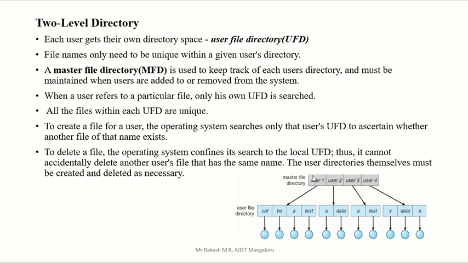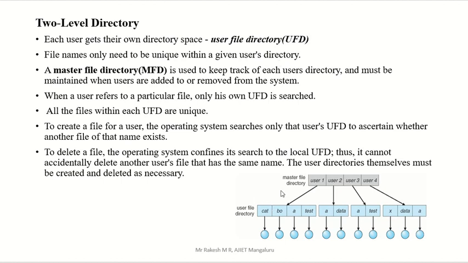Two level means one is master and one is user: main directory and subdirectory, right? The main directory is the master, the subdirectory is the user. That's why we have two names: master file directory and user file directory. So each user gets their own directory space, the user file directory, UFD. A file name only needs to be unique within a given user's directory.